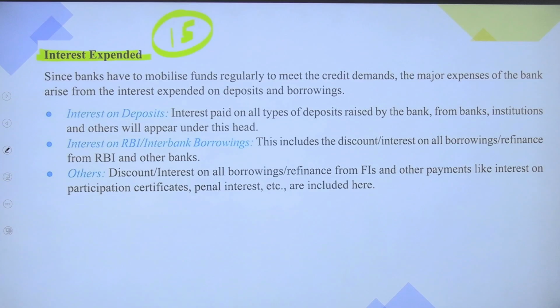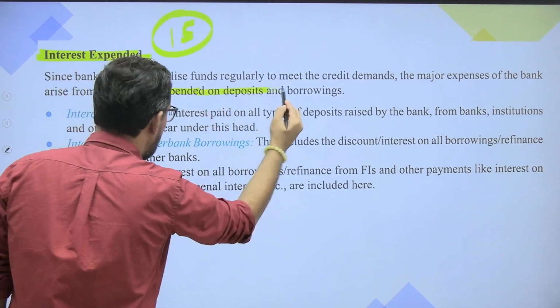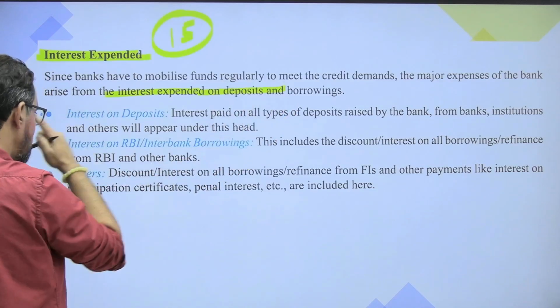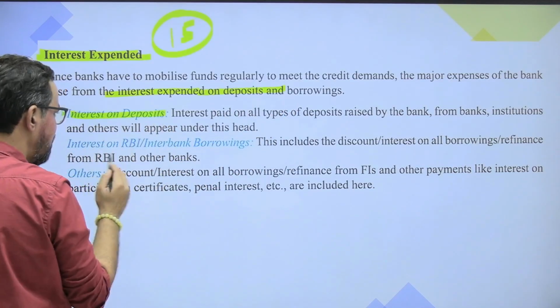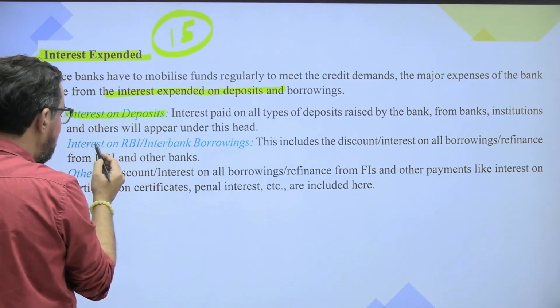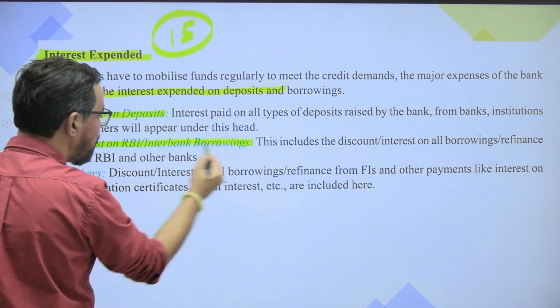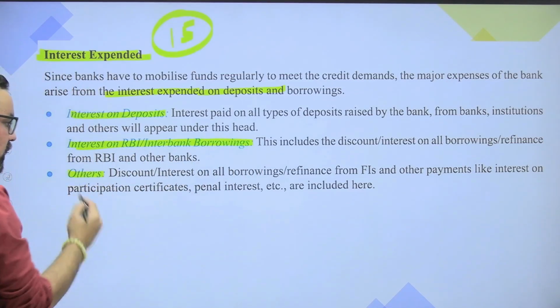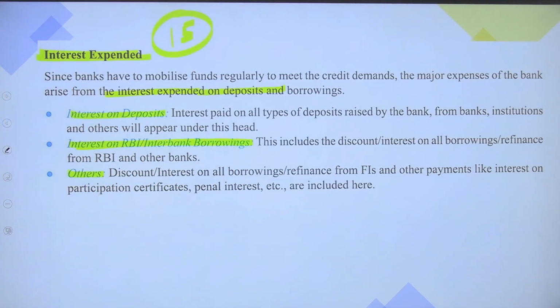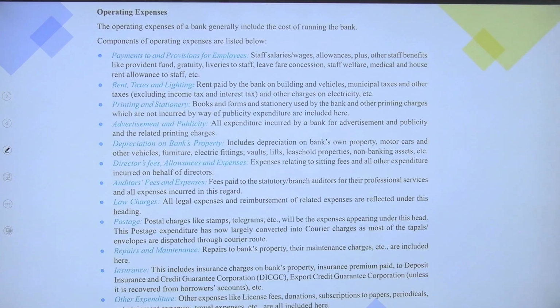Since banks have to mobilize funds regularly to meet the credit demands, the major expenses of the bank arise from the interest expended on deposits and borrowings, interest on deposits like savings, FD, RD, interest on RBI and interbank borrowings if any, and other discount interest on other borrowings apart from this particular one.